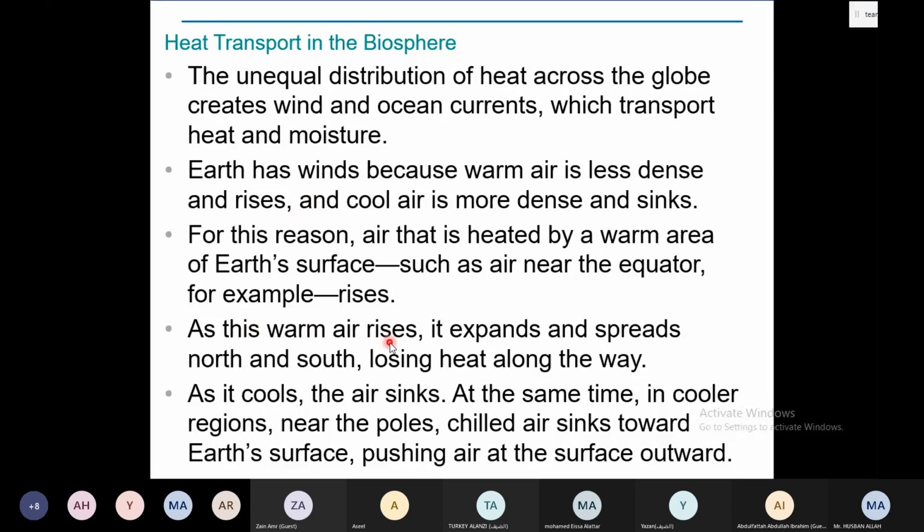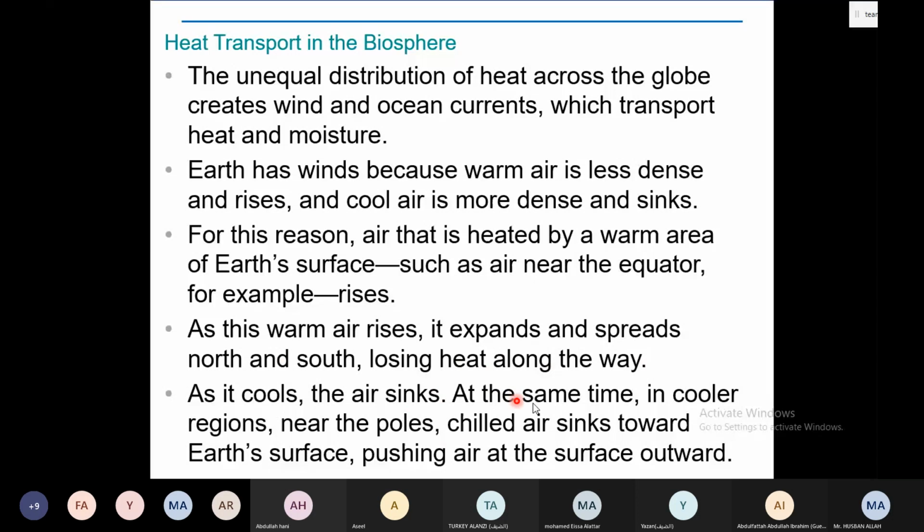As this warm air rises, it expands and spreads, north and south, in both directions, losing heat along the way. So when it travels north and south, it loses heat with the passage of time. As it cools down, the air sinks. Its density will increase, and it will come down.